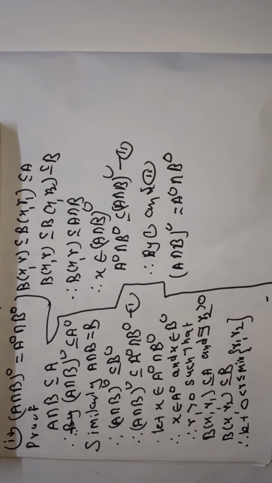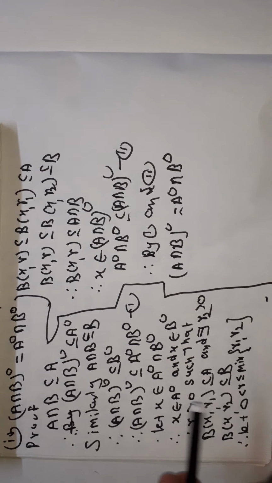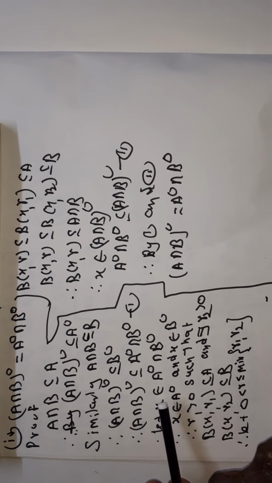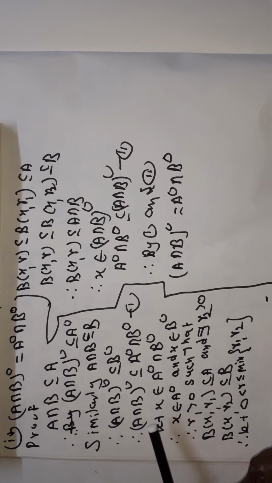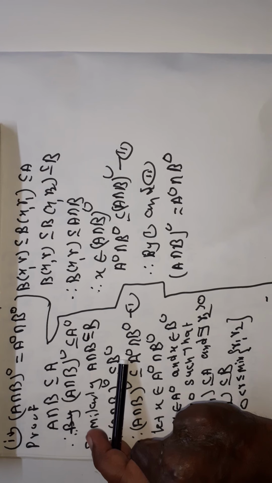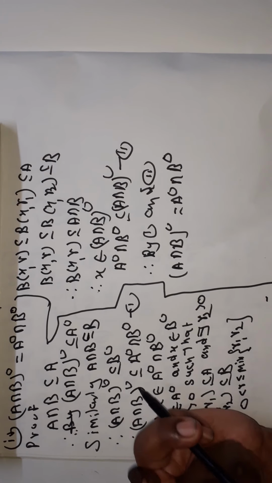Now see here, proof of this statement: A intersection B is a subset of A, and therefore the interior of A intersection B is a subset of the interior of A. Now A intersection B is a subset of B. Therefore, the interior of A intersection B is a subset of the interior of B. Therefore, the interior of A intersection B is a subset of the interior of A intersection the interior of B. Now we prove the reverse relation, that is, the interior of A intersection the interior of B is a subset of the interior of A intersection B.